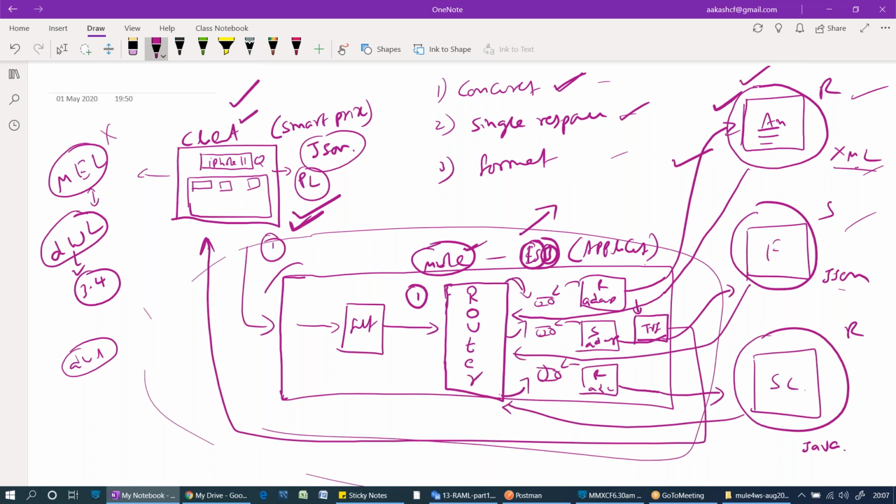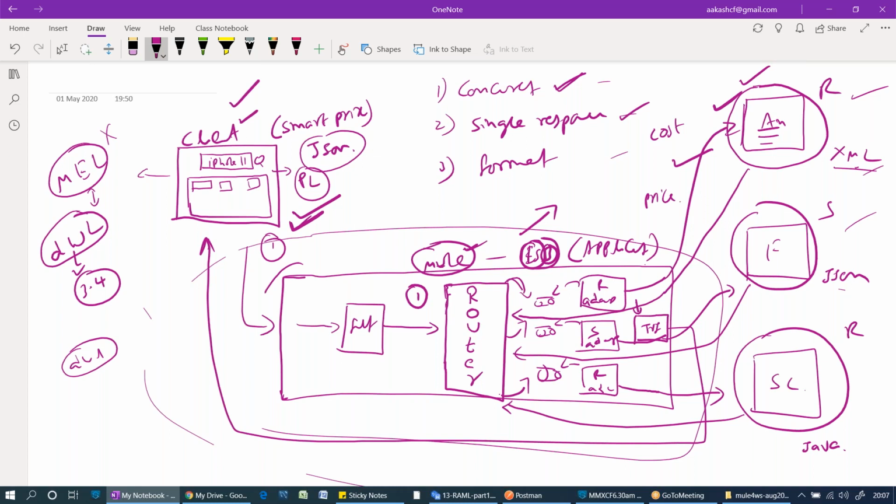It's a language used in the transformer in order to convert from one format to another format. Suppose Amazon is giving, for iPhone 11, the field name as cost. Flipkart is giving it as price.